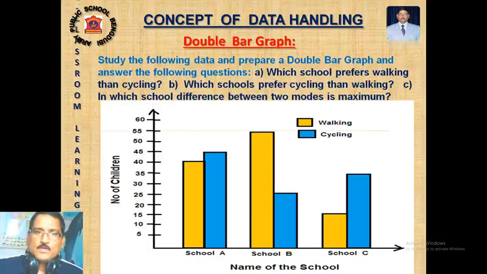Now, in which school is the difference between the two modes maximum? In school B, 25 come by cycling and 55 on foot, so the difference is 30. In school C, 15 walk and 35 cycle, so the difference is 20. Still, in school B the difference is more. So this is the kind of question where a bar graph is given and certain questions will be asked. You have to study the double bar graph and answer them.